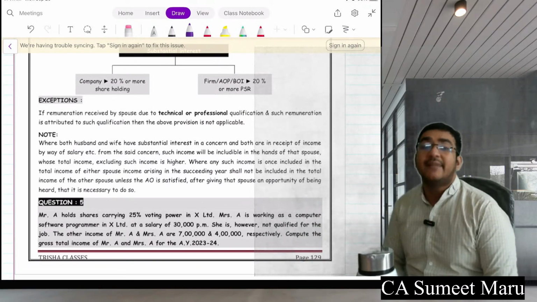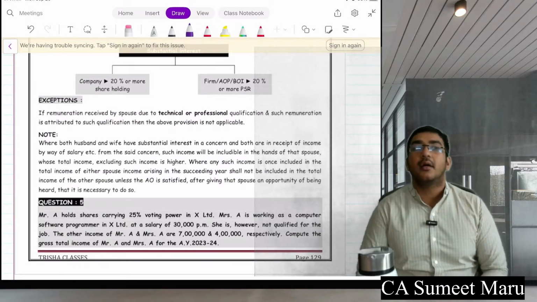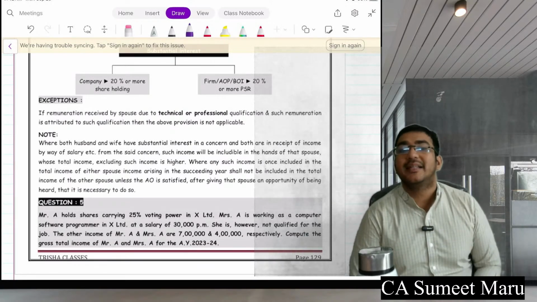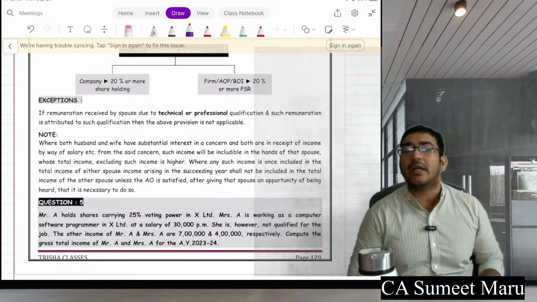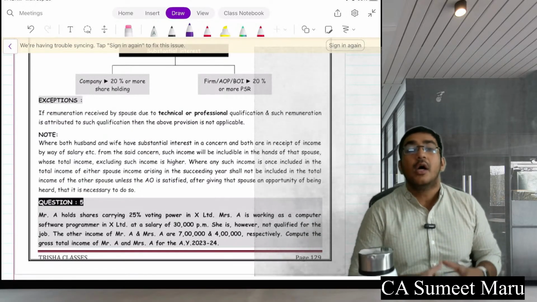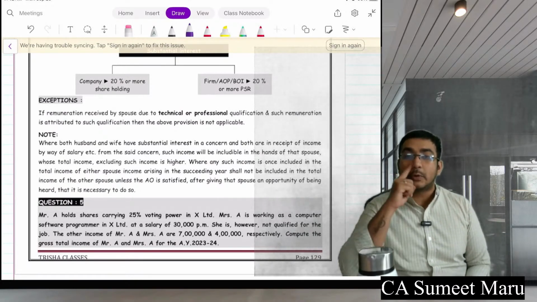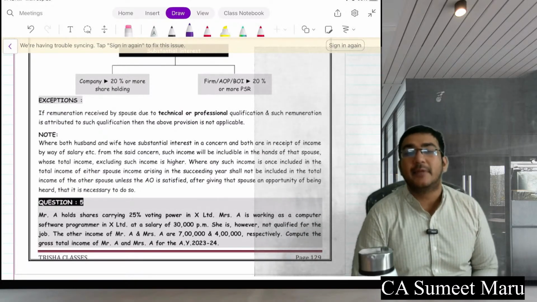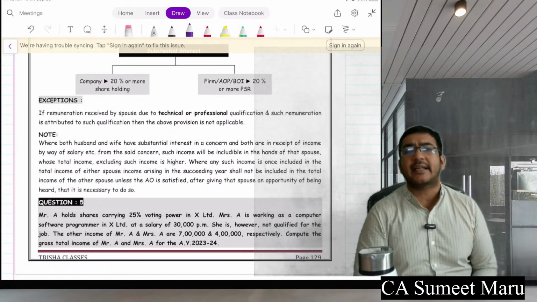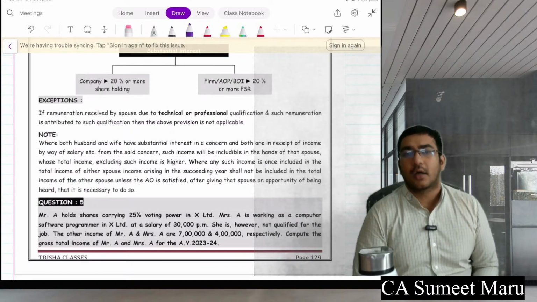Also, if you have a substantial interest in any company or partnership firm and that pays salary to your spouse, which is not in consideration of their technical and professional knowledge, so the spouse does not have that technical and professional knowledge and still is getting a salary, this will be clubbed in the hands of the person who has the substantial interest. Please remember, if they do have that professional and technical qualification, then there will be no clubbing of income.